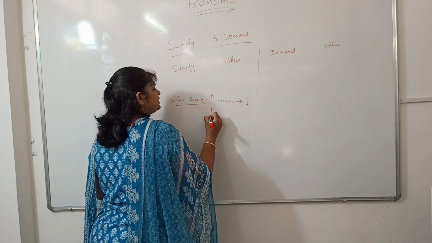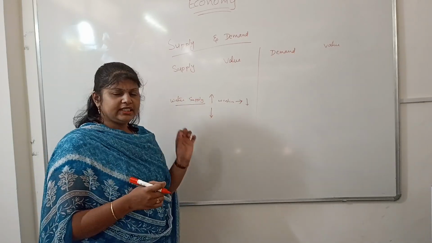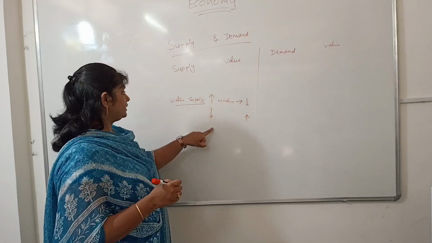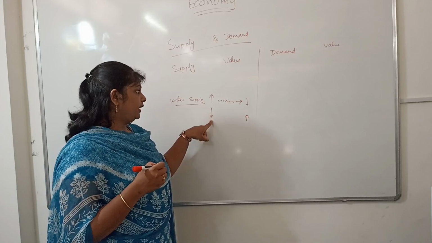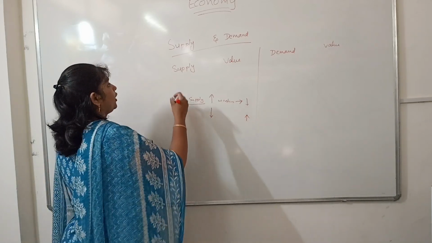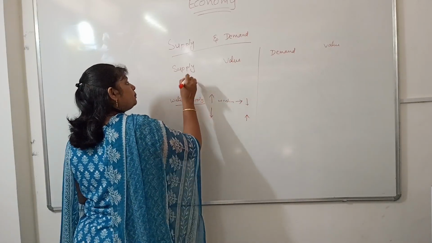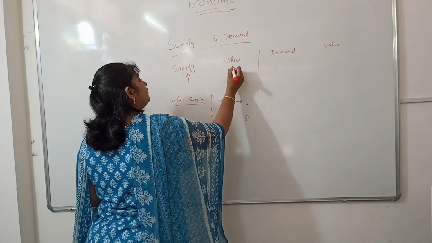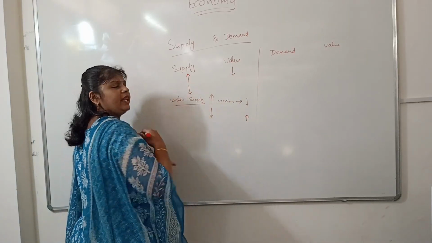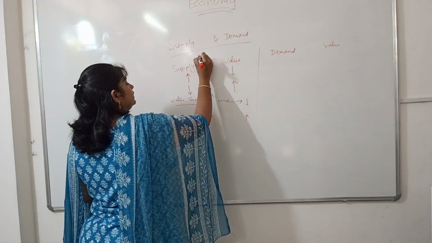Let us say I decrease the water supply in your house. What do you do? Each and every drop of water is used with great caution. That means when I decrease the water supply, you increase the value of the water, right? That is what happens with supply and value. Increase the supply of any product, then the value of the product decreases. Decrease the supply of any product, then the value of the product increases.